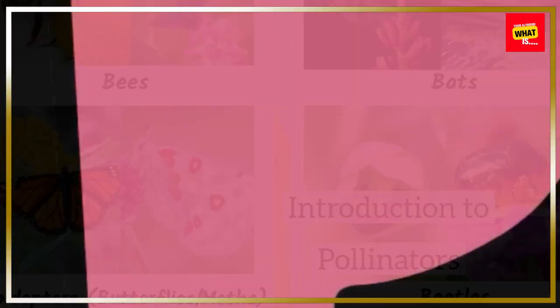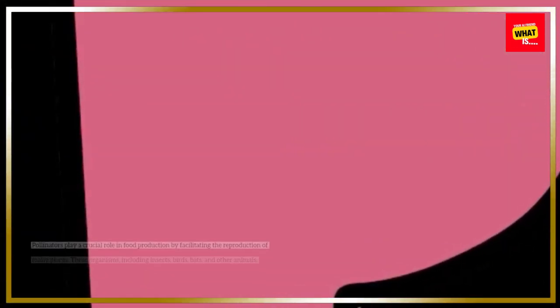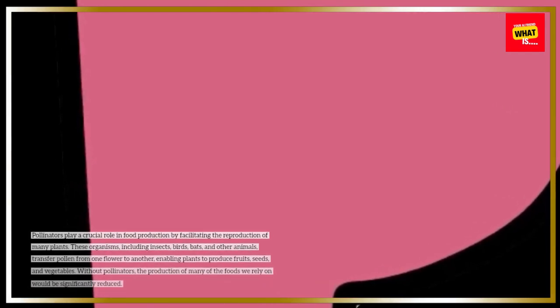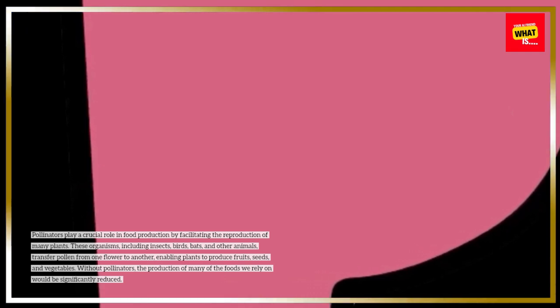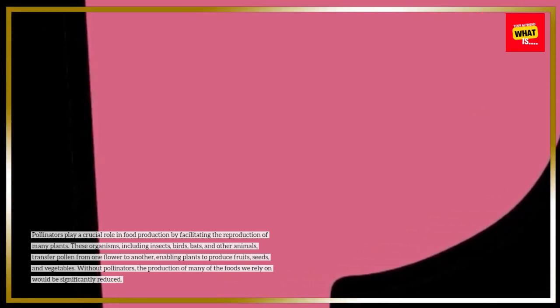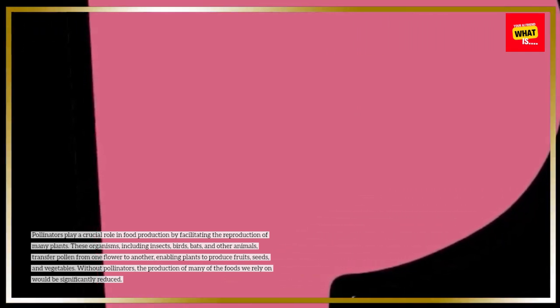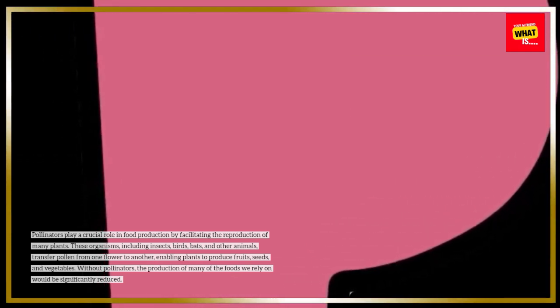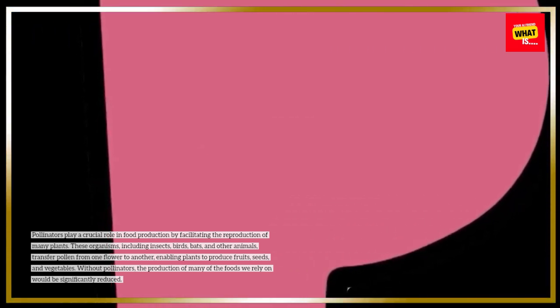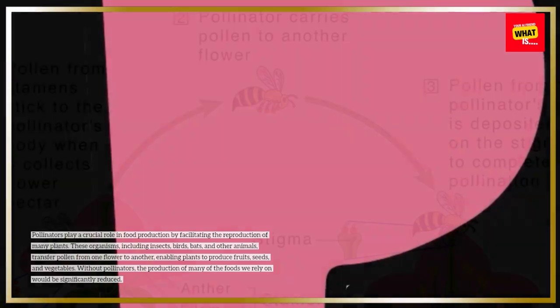Introduction to pollinators. Pollinators play a crucial role in food production by facilitating the reproduction of many plants. These organisms, including insects, birds, bats, and other animals, transfer pollen from one flower to another, enabling plants to produce fruits, seeds, and vegetables. Without pollinators, the production of many of the foods we rely on would be significantly reduced.